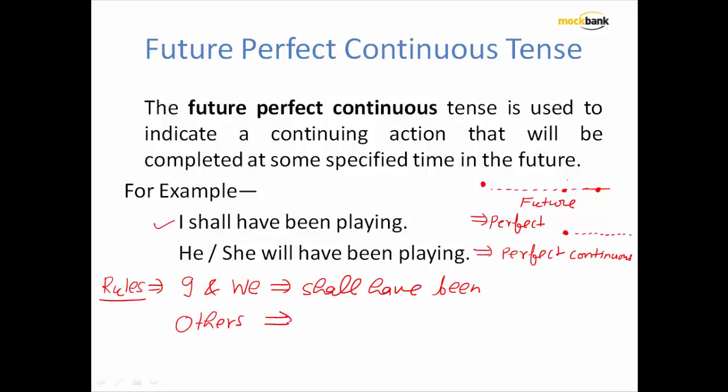He, she, it, you and they. The helping verb that we will be using is will have been. Pretty long helping verb. And with these we will be using the ing form of the main verb. That is important for us to understand.